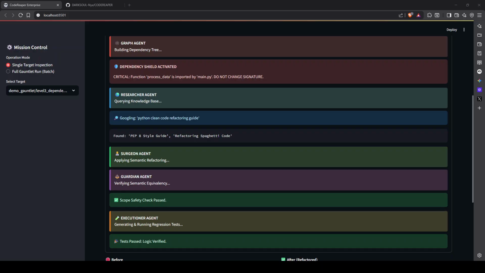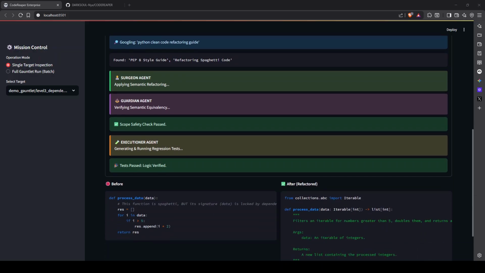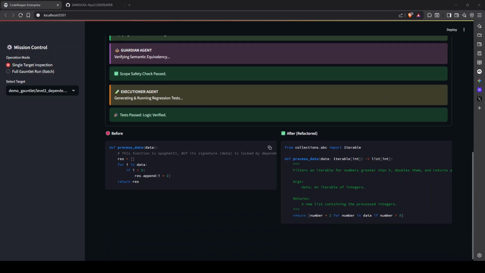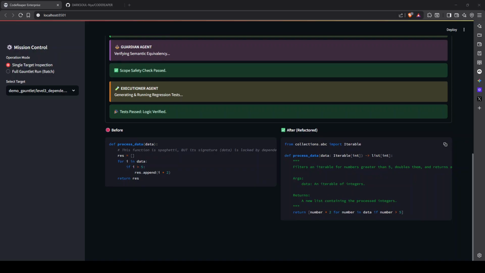As you can see there, the test passed and the logic is verified. You can see on the screen the before and after refactored code. Now, finally, the Executioner agent writes and runs regression tests to mathematically prove the new code works. The architecture.